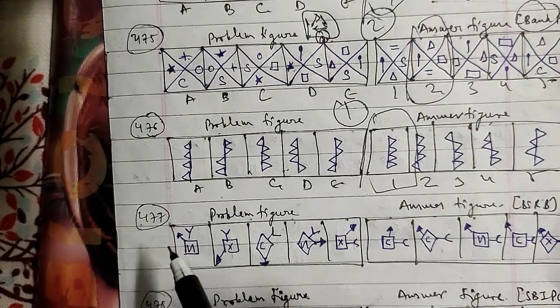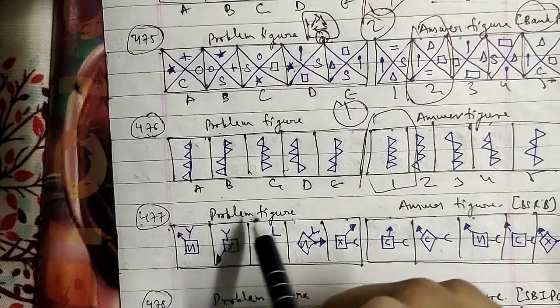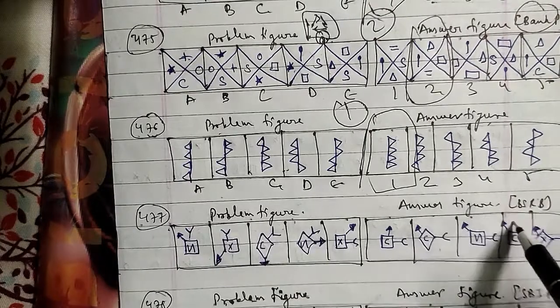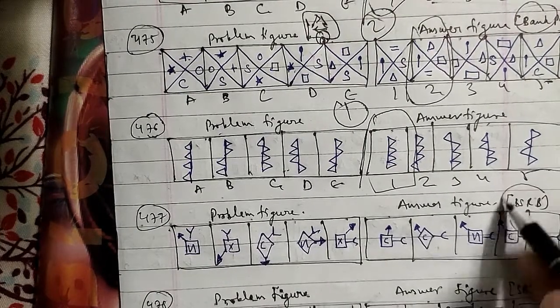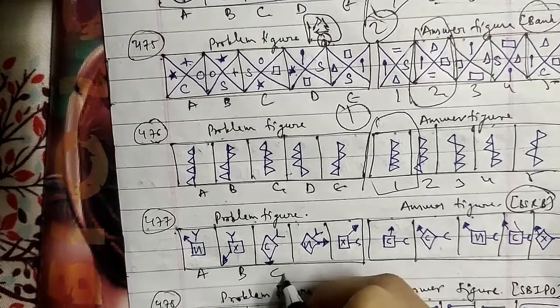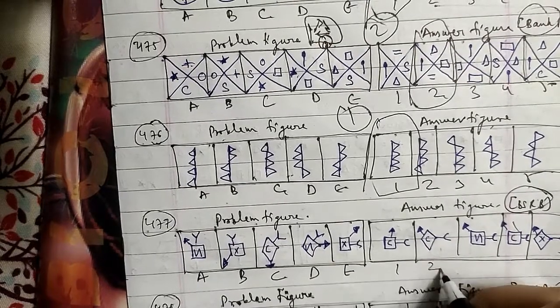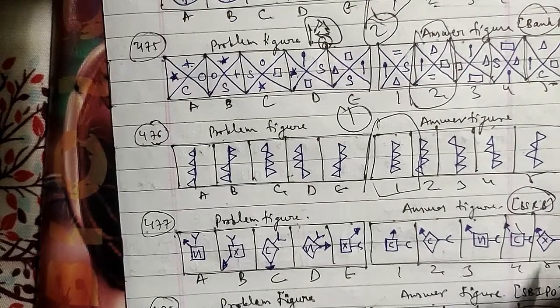Let's go ahead with another one, and that is your 477th question of the session. These were the problem figures, and these were the answer figures as well, which has been asked in the VSRB question paper. These are named A, B, C, D and E, and the figures are 1, 2, 3, 4 and 5 as well.